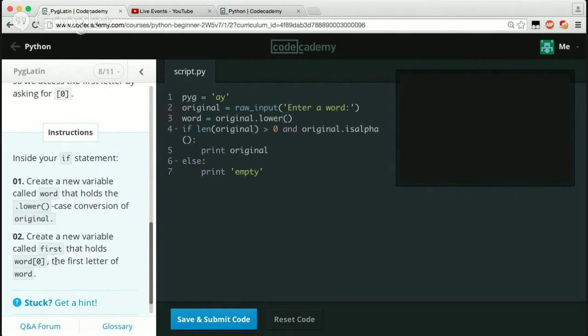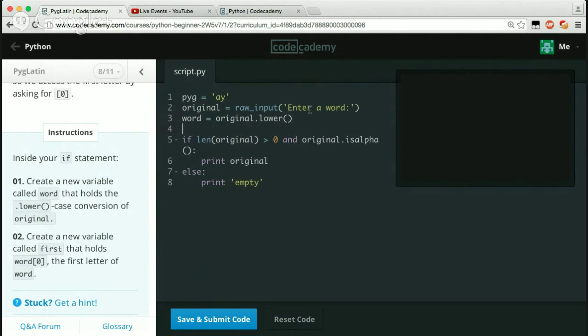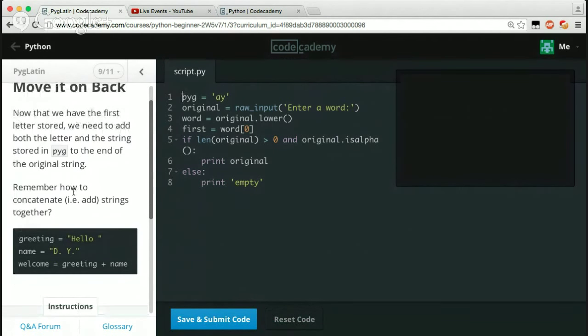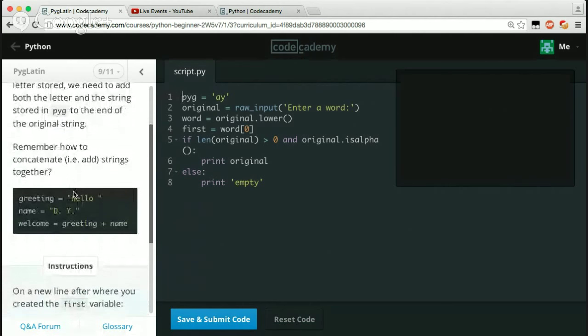Create a new variable called first that holds the first letter of the word. Okay. So then we can just say first equals, or well, we'd say word, and then the index of that word, which we want the first one. See if that works. Cool, awesome, it works. Now that we have the first letter stored, we need to add both the letter and the string stored in pyg to the end of the original string.